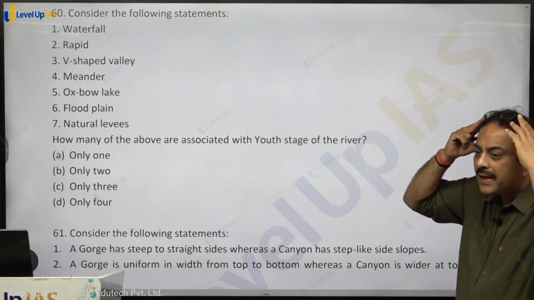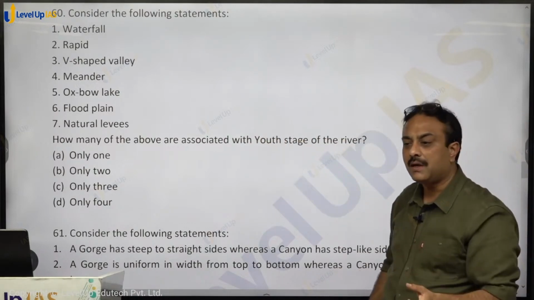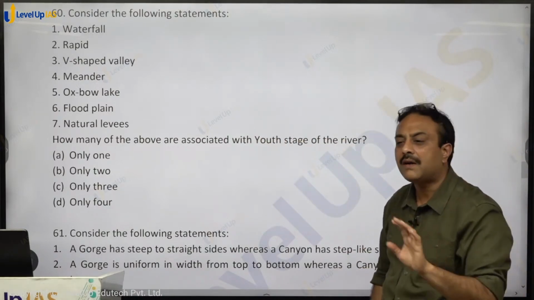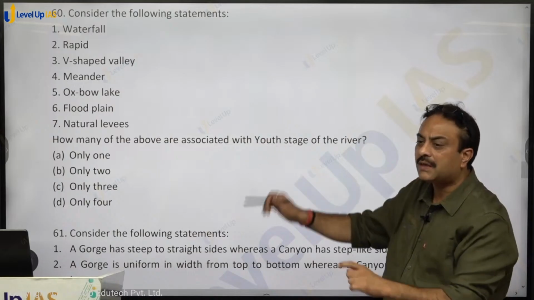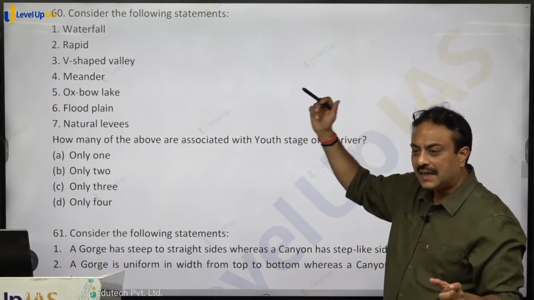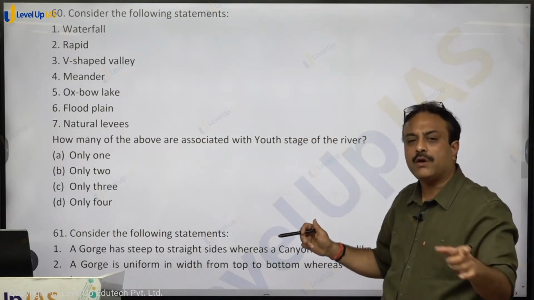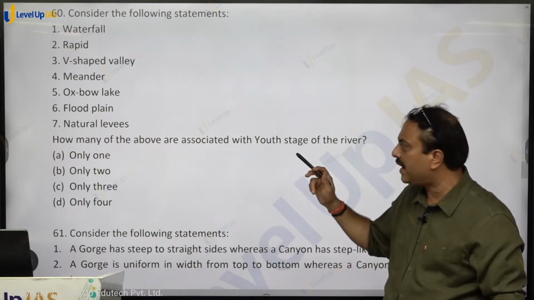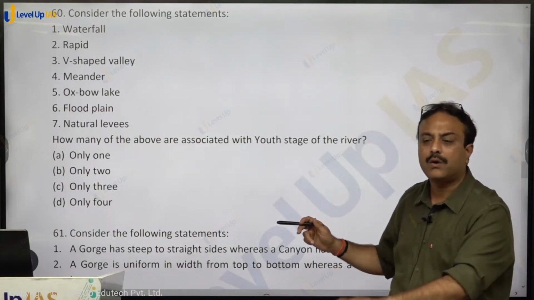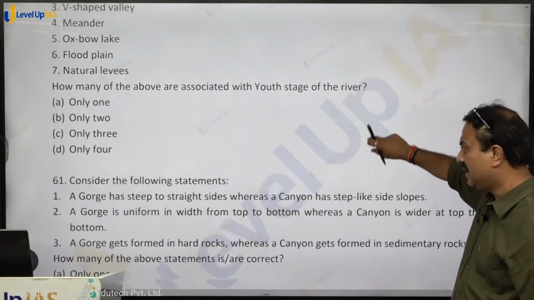यूथ स्टेज की रिवर में कौन कौन से फीचर हमको मिल सकते, you have to focus on that. अब कोई एक रिवर यूथ स्टेज में कहीं कुछ बना दे, that will not be considered over here that this is the feature of youth stage, right. So waterfall yes, rapid yes, V-shaped valley yes, meander is a mature and old feature, oxbow old stage, floodplain old stage, natural levees mature and old stage. So only 3, option C, C for cat shall be the right answer.